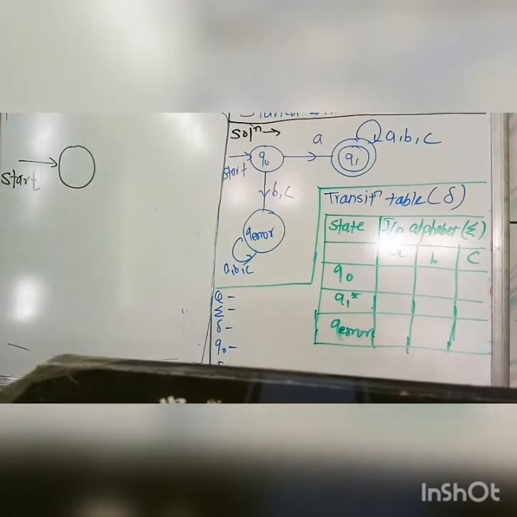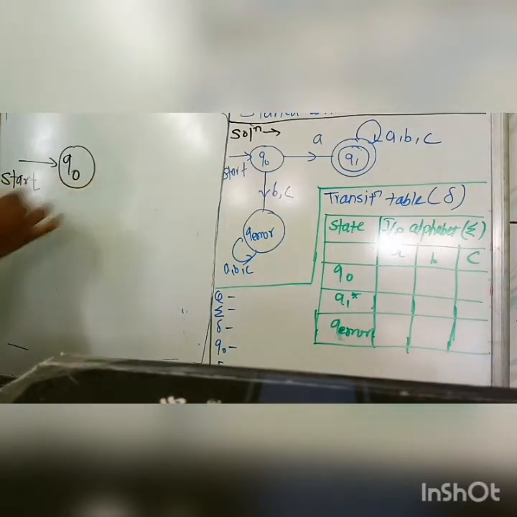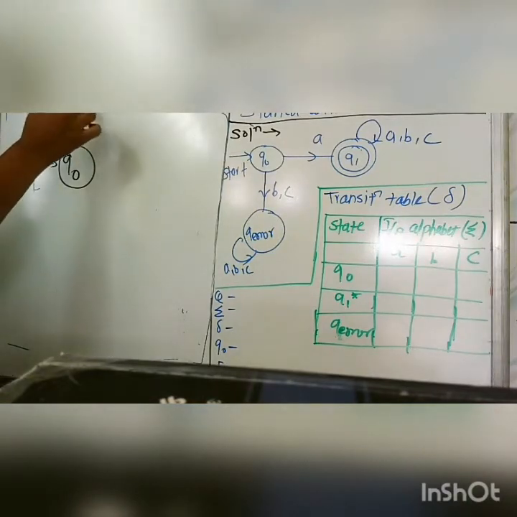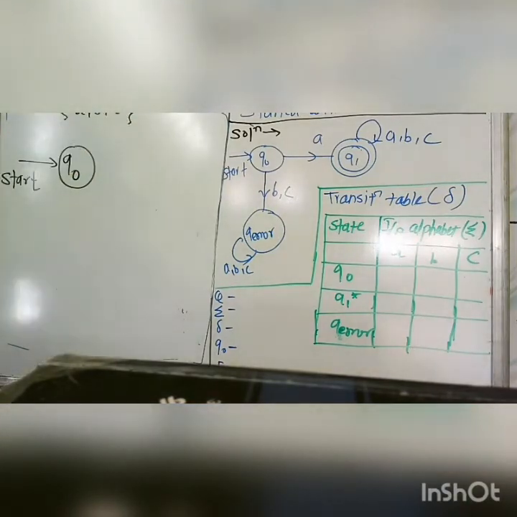Generally we denote all the states as Q, but you can take any other letter; the convention is Q. So I have started with Q0. You have to let only those strings that start with A pass through this machine. So in each state, you have to take each and every input from the alphabet set, that is A, B and C.